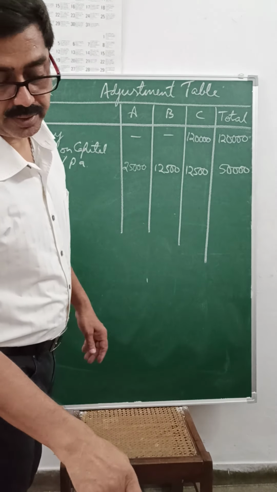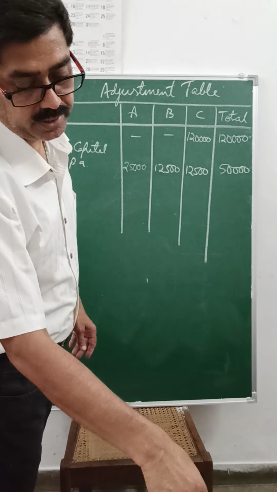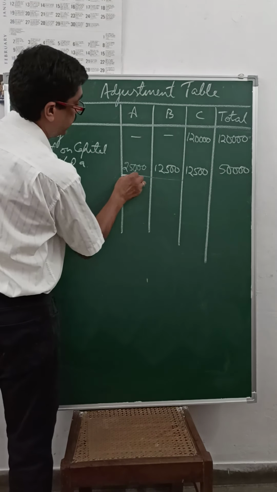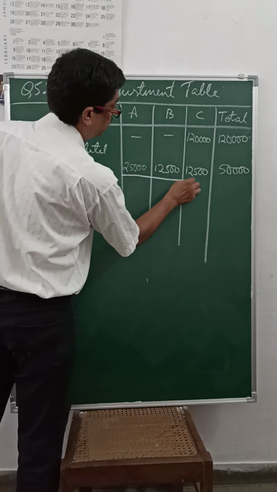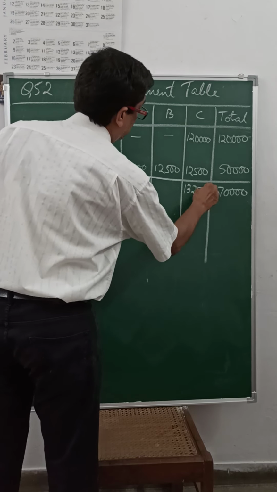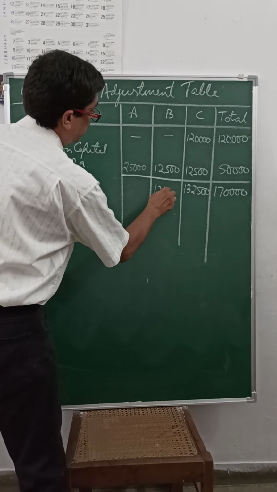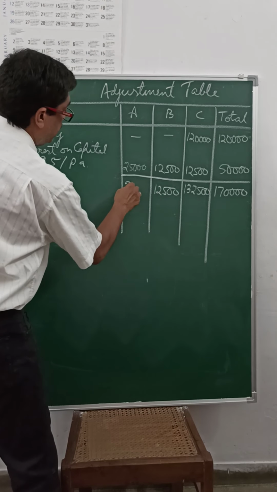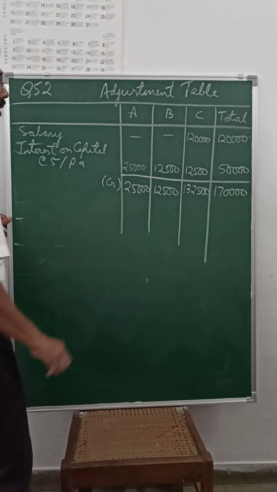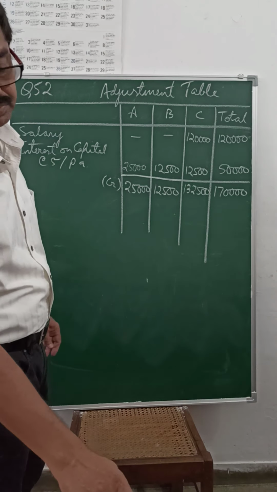Any other item to be credited? No, we have only salary and interest on capital. So add. These are normally credited to partner's capital account. It comes to 1,70,000. This comes to 1,32,500. This comes to 12,500 and 25,000. These are credited to partner's capital account normally.